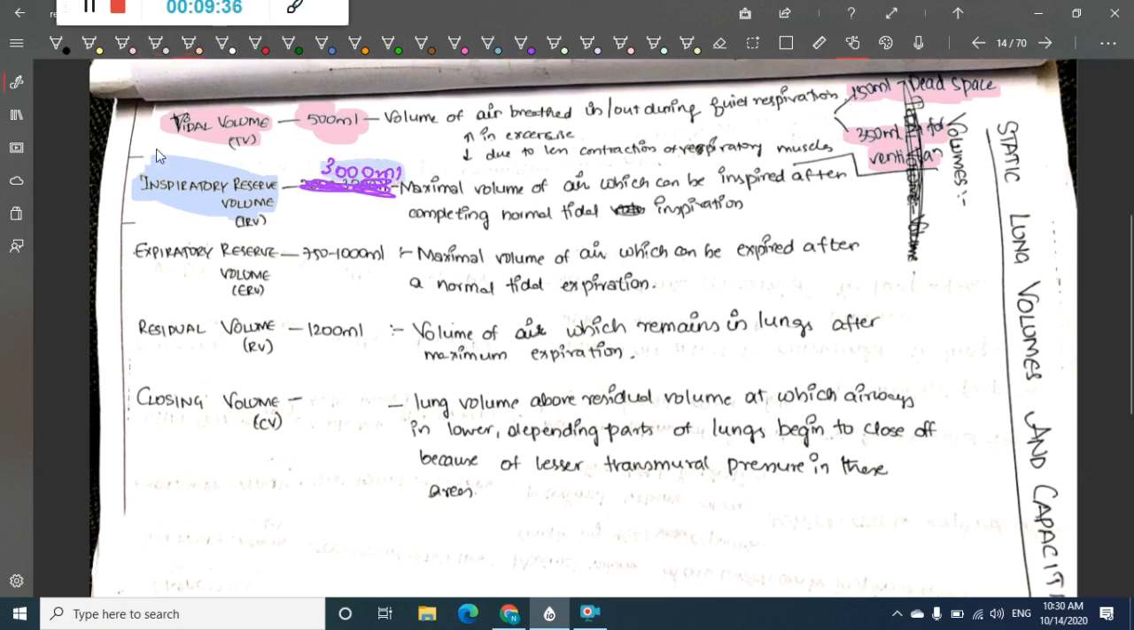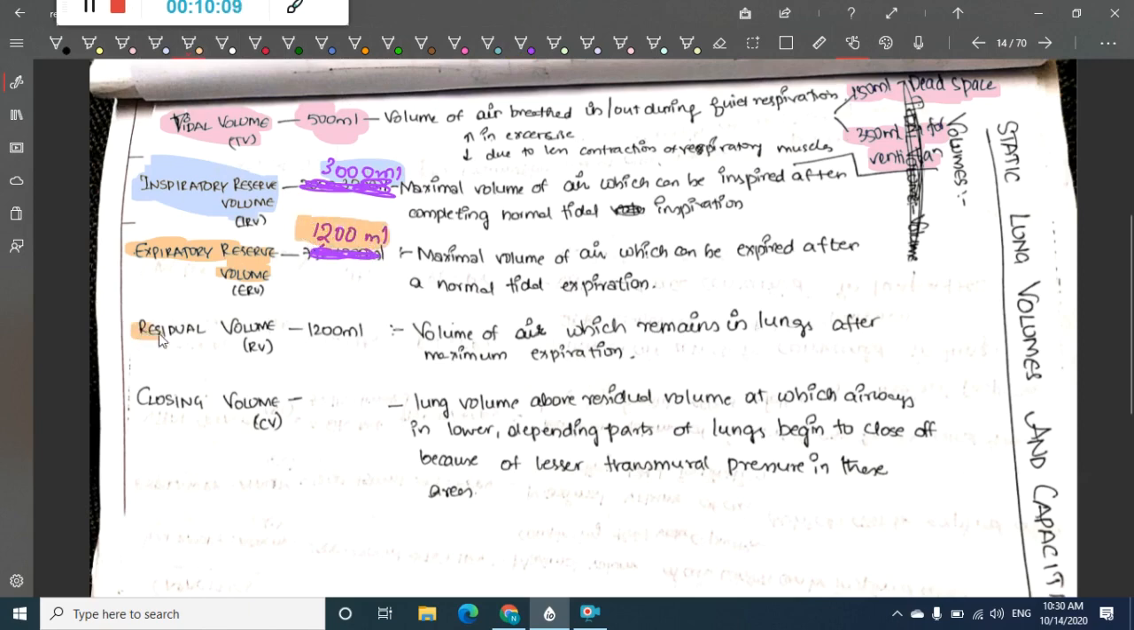Then we have the next reserve volume, which is expiratory reserve volume. This is the maximum volume of air that can be expired after a normal expiration. Instead of a range, we can take this as 1200 ml. This is for entrance purposes, but actually there will be a range of these values, but for entrance you can remember it as 1200 ml.